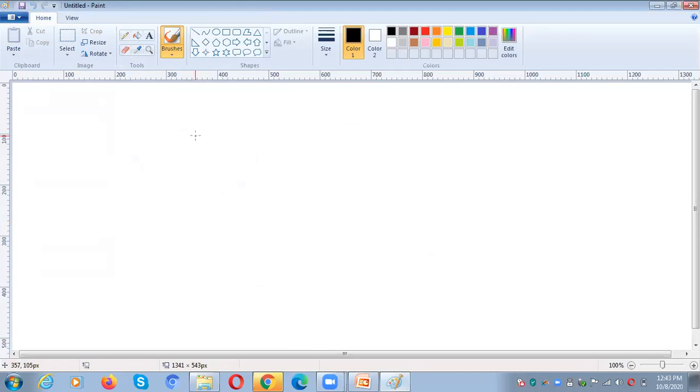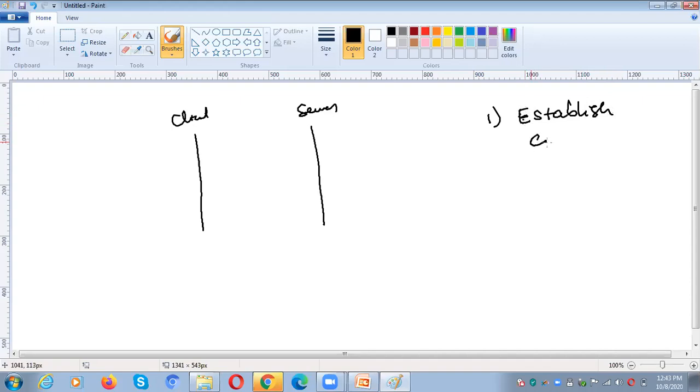What is the three-way handshake? For example, this is a sender and this is the receiver. It may be a client and it may be the server. Whenever the client wants to establish a connection for data transfer, what are the three things we need to do? We need to establish the connection, then data transfer, and the third one is connection release.